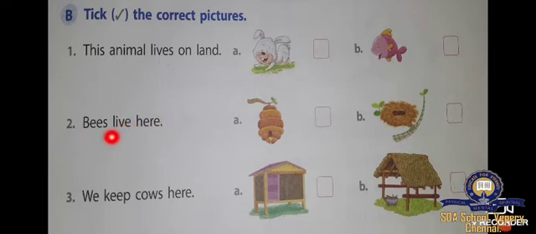Number 2. Bees live here. Where do bees live? Option A, hive, or option B, nest. It lives in a hive. Good. Number 3, we keep cows here. Where shall we keep the cows? In the coop, otherwise in the shed. We keep the cows in the shed.